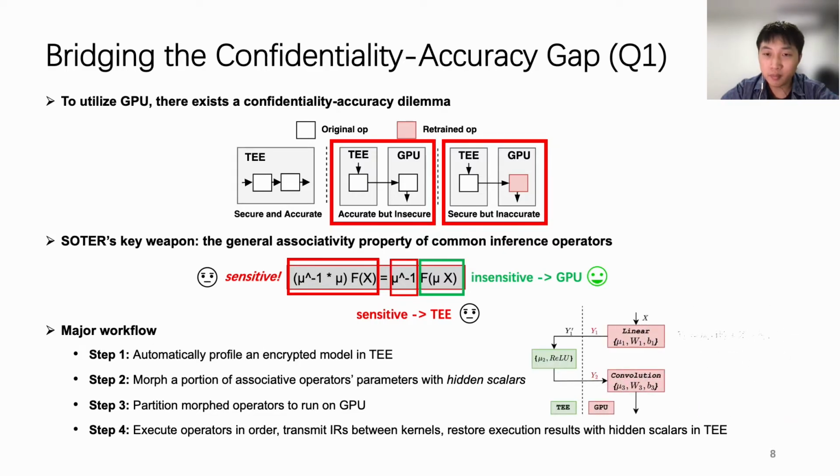TE. As shown in the right example, 2 linear operators which are in red are morphed and partitioned to GPU, while the green ReLU operator is kept within CPU TE. These 3 operators take user input, execute matrix computations with morphed parameters in order, and restore intermediate results with hidden scalars in TE. This process will iterate until the final operator is computed.